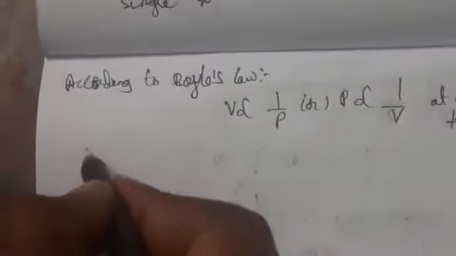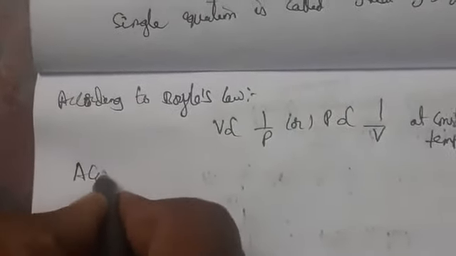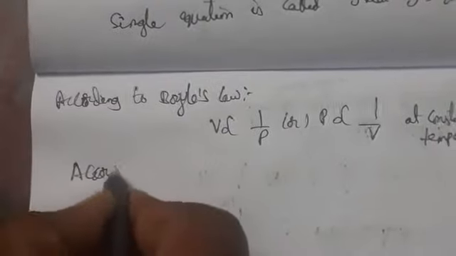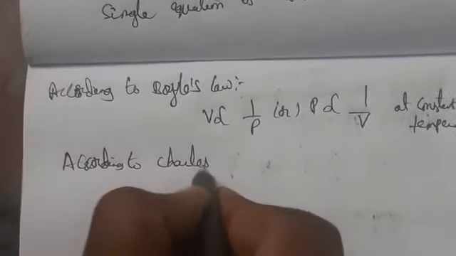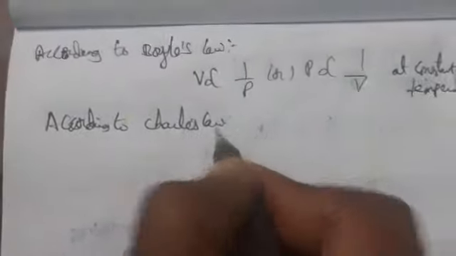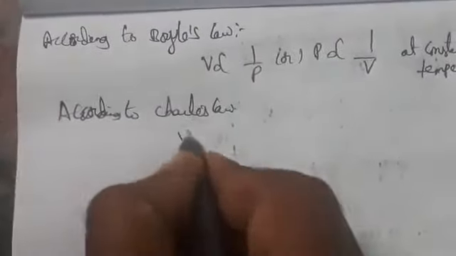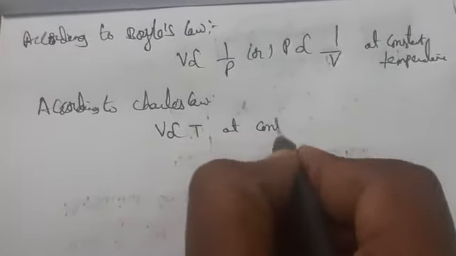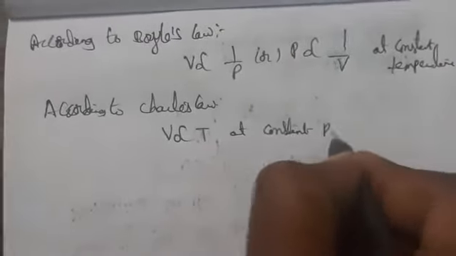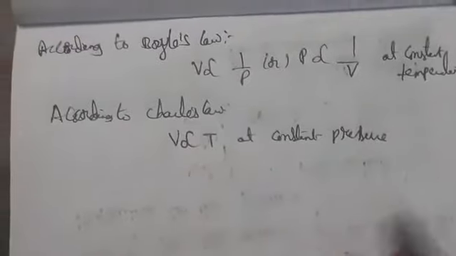Next one, Charles's law. According to Charles's law, volume is directly proportional to T at constant pressure. This one we call Charles's law.